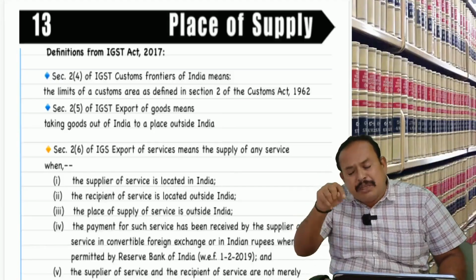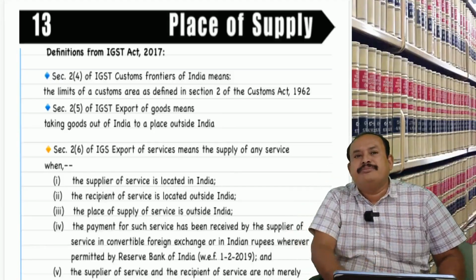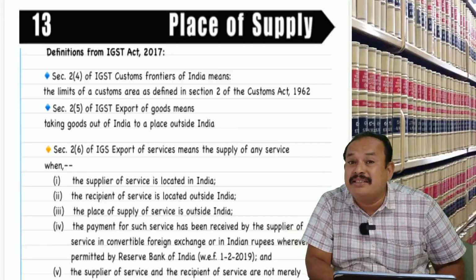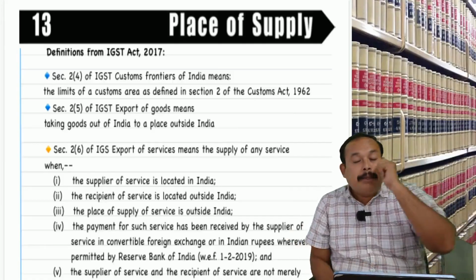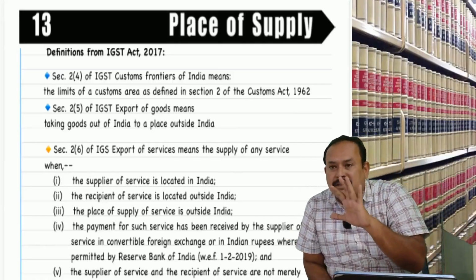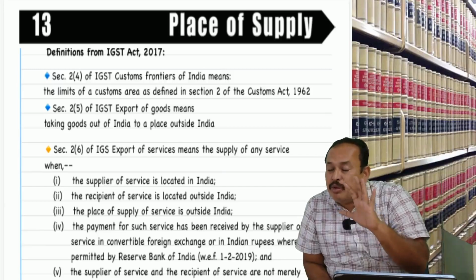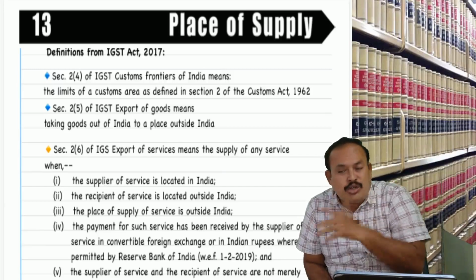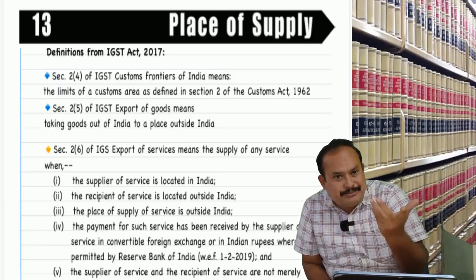And place of supply also should be mentioned in the invoice in the case of interstate outward supply. Come back. I am giving only an introduction. I have not entered into the details.